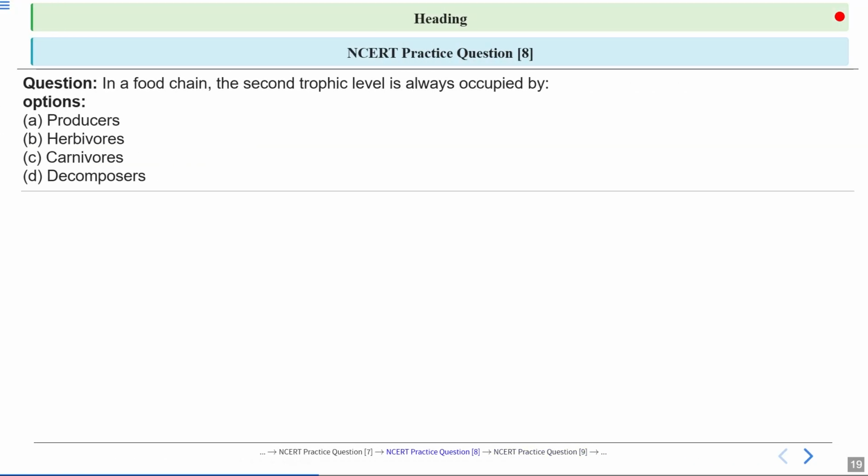Next question is, in a food chain, the second trophic level is always occupied by. So options are producers, herbivores, carnivores, and decomposers. So what will be the correct answer?